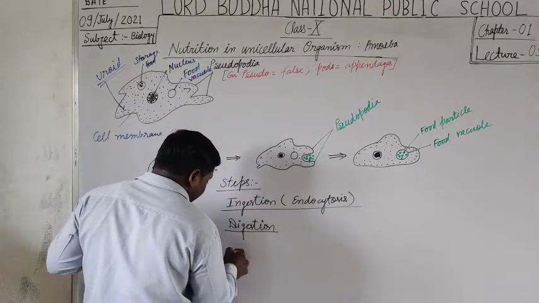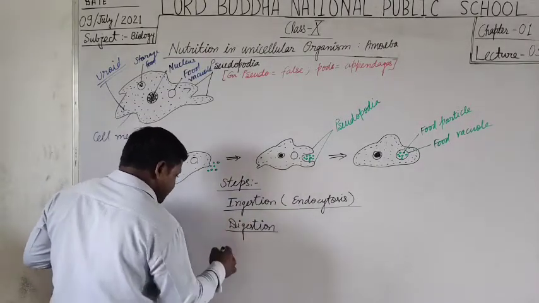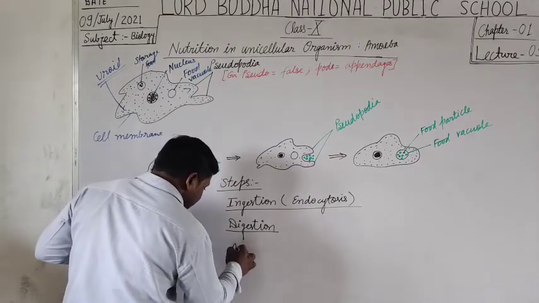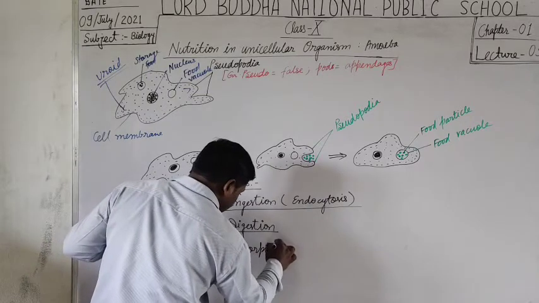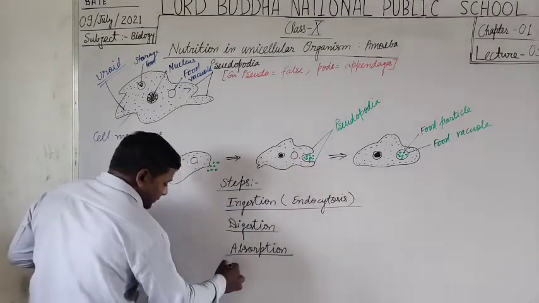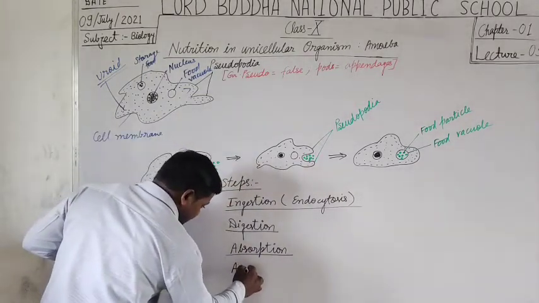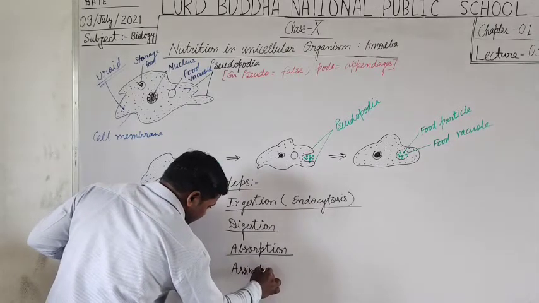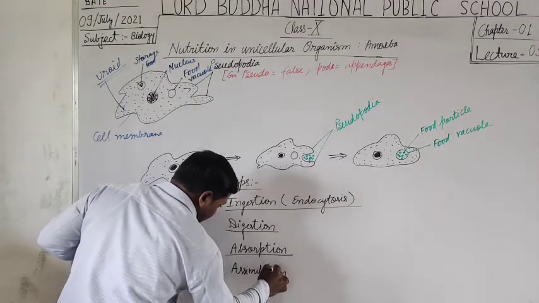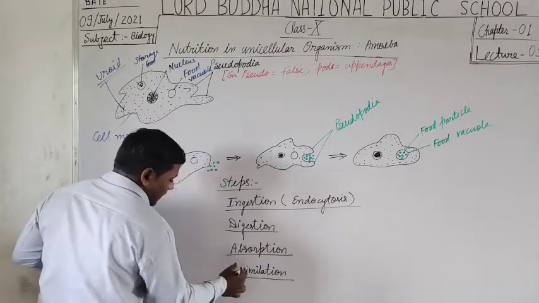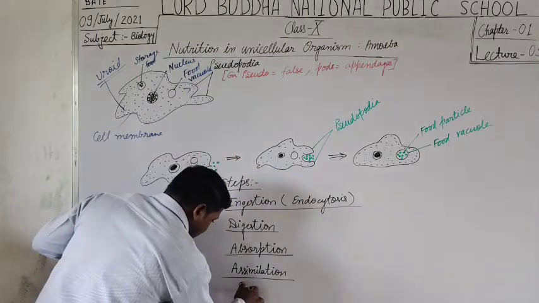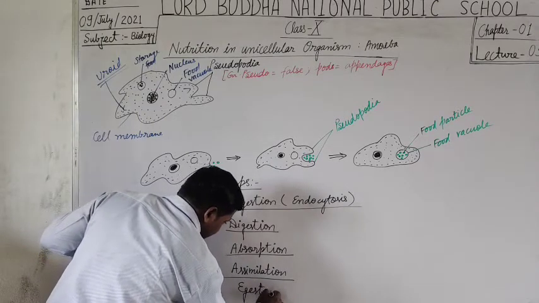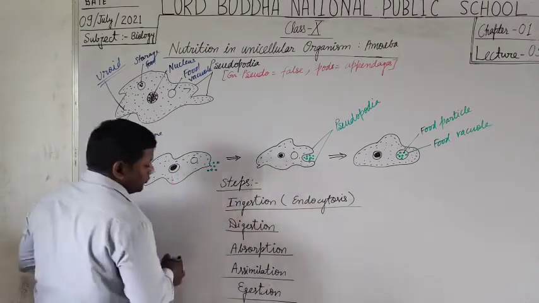Next one is, after the digestion, absorption. Absorption of the food. After that, assimilation. Assimilation of food. And in last, egestion. Egestion of food.